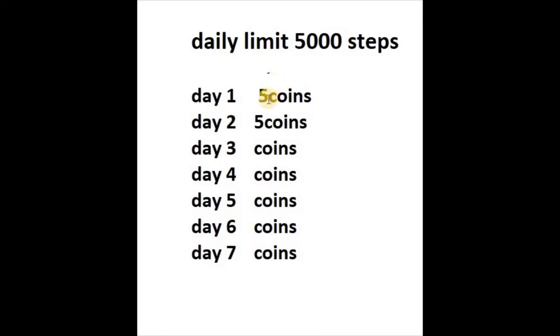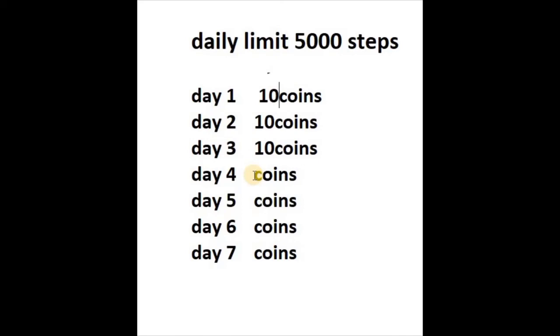For example, in the first level, for 2 days, if you start walking, you'll get 5 coins. On the third day you'll get a level upgrade and reach 10 coins. So the previously earned coins will also become 10 coins. Whichever level you are, the previous coins will also come into the level we are currently in.